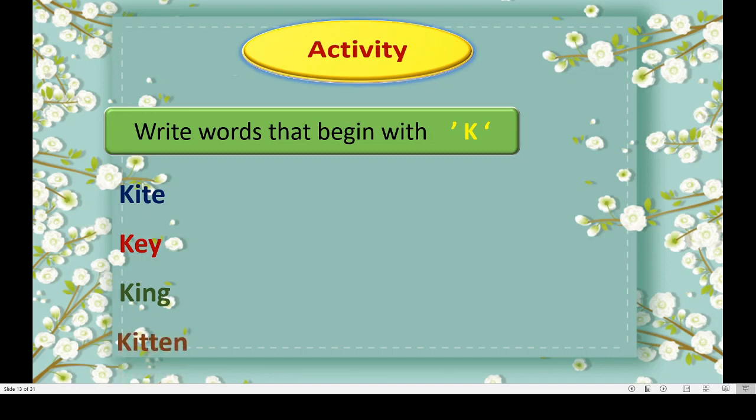Kitten, a baby cat, right? K-I-T-T-E-N, kitten. Kind. K-I-N-D, kind. Kitchen. K-I-T-C-H-E-N, kitchen. Kangaroo. You know the animal, right?